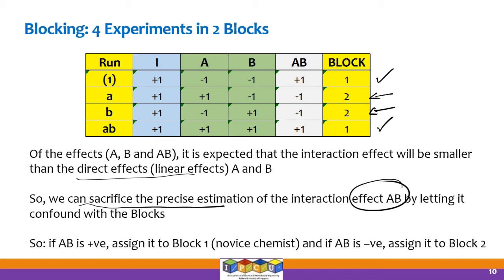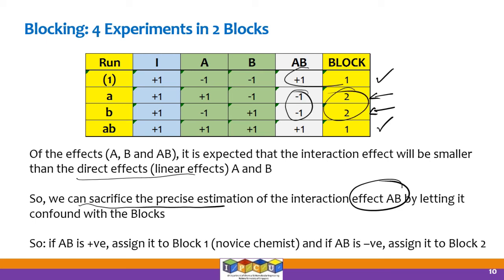Compared to the direct effects A and B, the interaction effect AB is going to be smaller. That is the belief. Therefore, allow the blocks to be chosen based on the values of this AB term, the interaction term. So the idea is, if AB equals minus 1, block 2 is assigned.